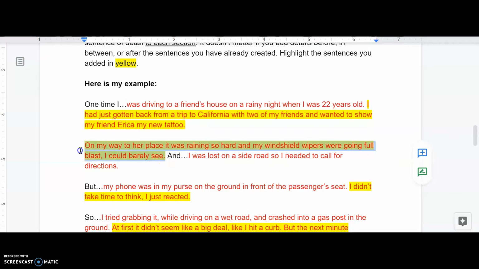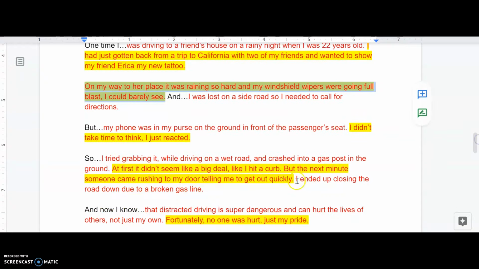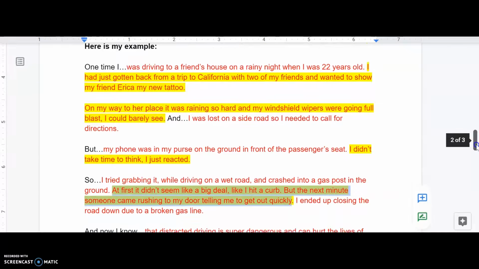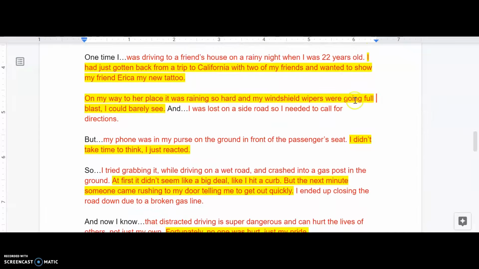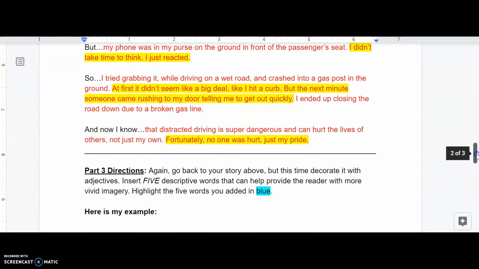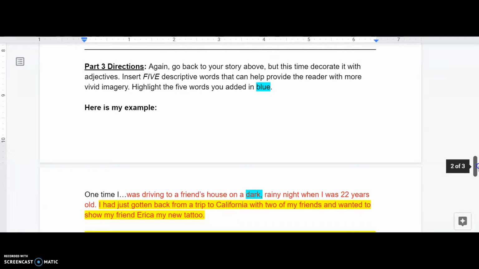We also have a new sentence added before a sentence starter, and I have sentences added between sentence starters. So you can read through my newly added essay. I'm not going to read it all right now, but you can read it. And everything that I highlighted in yellow is my new detail, and I added it to each section. Then after you do that, part 3 says you're going to go back to your story again, but this time you are going to decorate it with adjectives, just like we did in class last week. But you are going to insert 5 descriptive words, so 5 adjectives that can help provide the reader with more vivid imagery. So you're going to highlight these 5 words in blue.